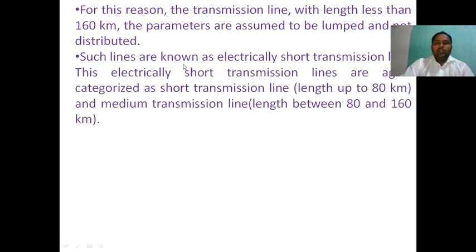Such lines are known as electrically short transmission lines, meaning line length less than 160 kilometers. These are again categorized as short transmission line, length up to 80 kilometers, and medium transmission line, length between 80 and 160 kilometers.